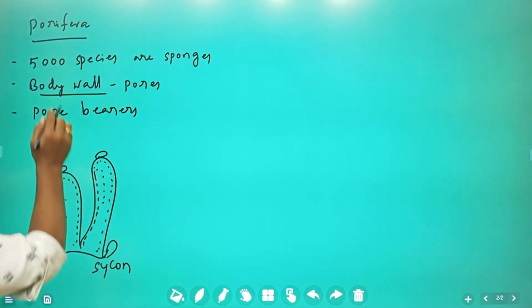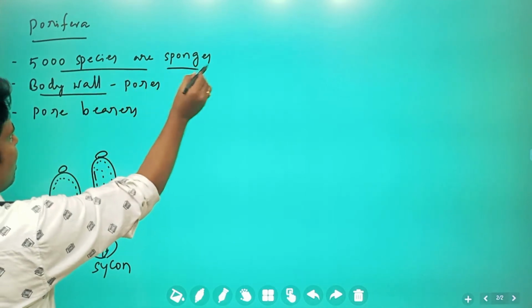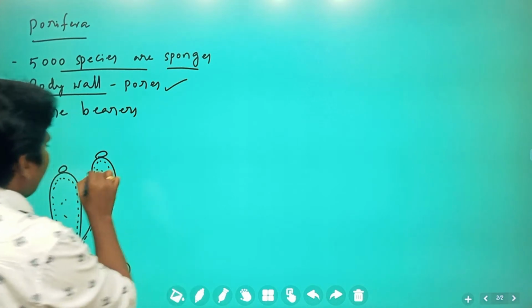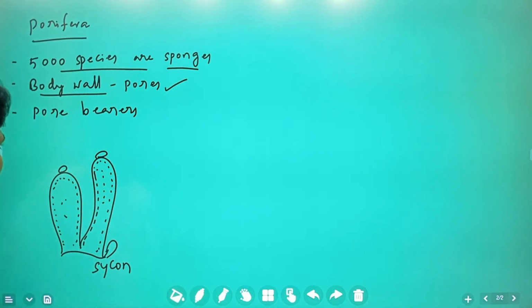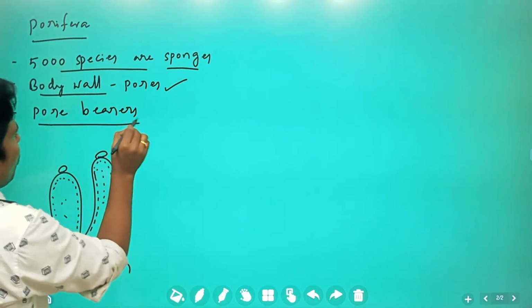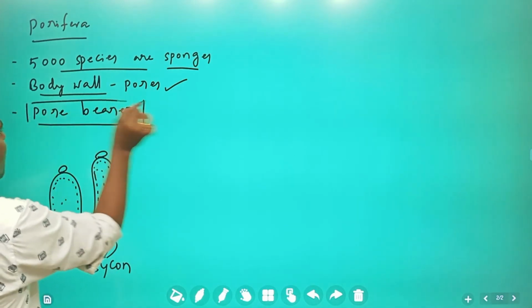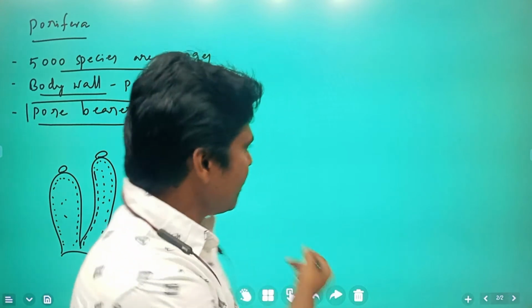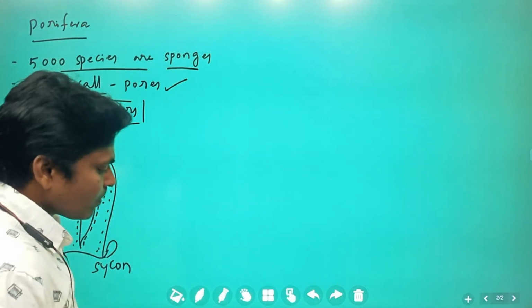Porifera, 5,000 species, are all sponges. The entire body wall has pores, and these are called pore bearers. Clear? So this is a little introduction regarding Porifera.